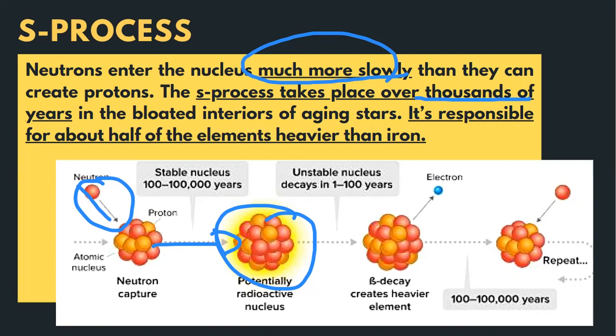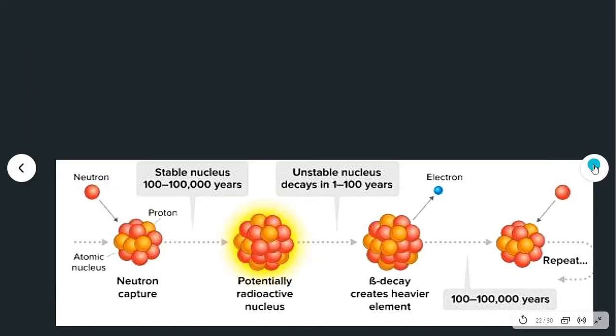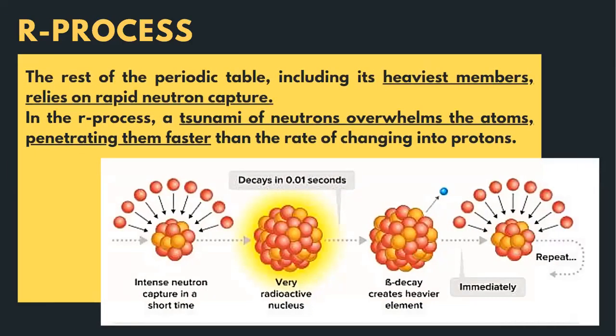Do you get me? That's why our sun, until now, undergoes the S process. When the sun has many elements present that it can burn, it can last for millions or billions of years, burning all these elements inside it, because it uses the S process. Clear? So remember in the exam, elements heavier than iron are created by the R or S process. It takes thousands of years. Now its counterpart, the opposite, is the R process, or the rapid process.